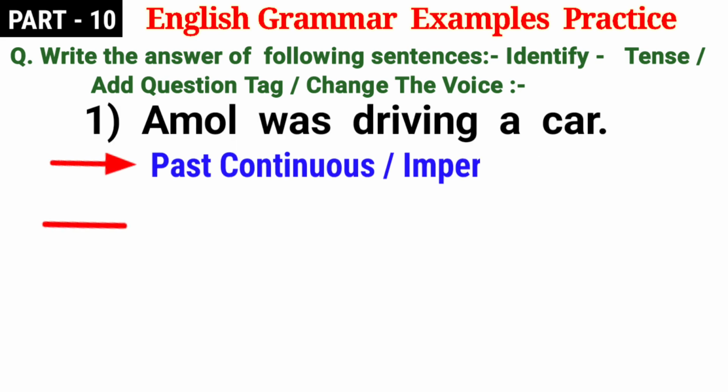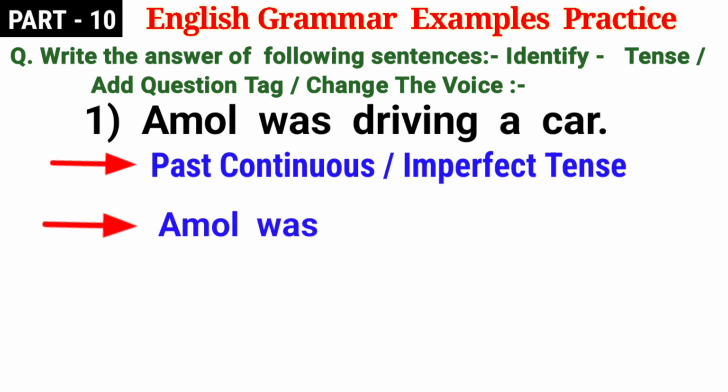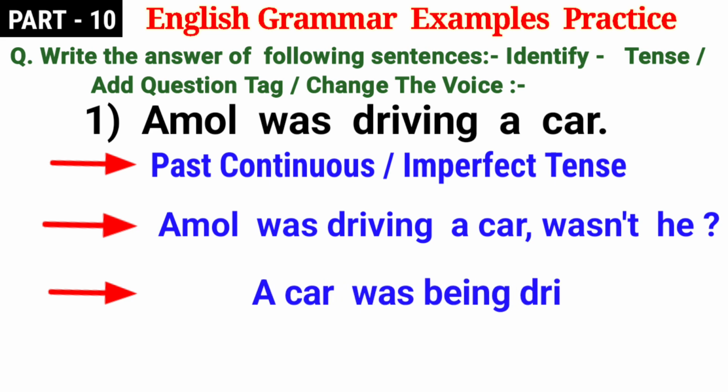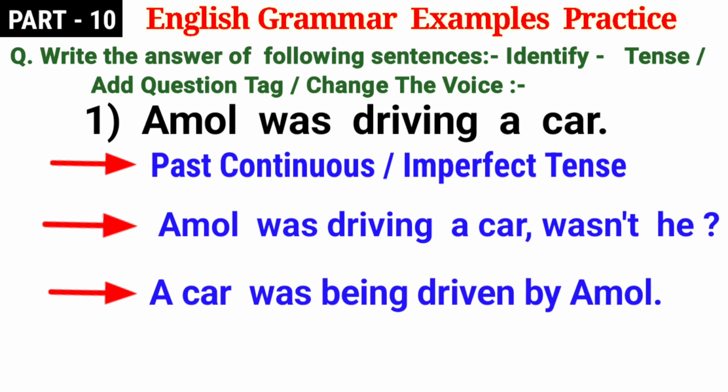The tense is past continuous or imperfect tense. Add question tag. Amol was driving a car, wasn't he? And then change the voice of the sentence. A car was being driven by Amol.